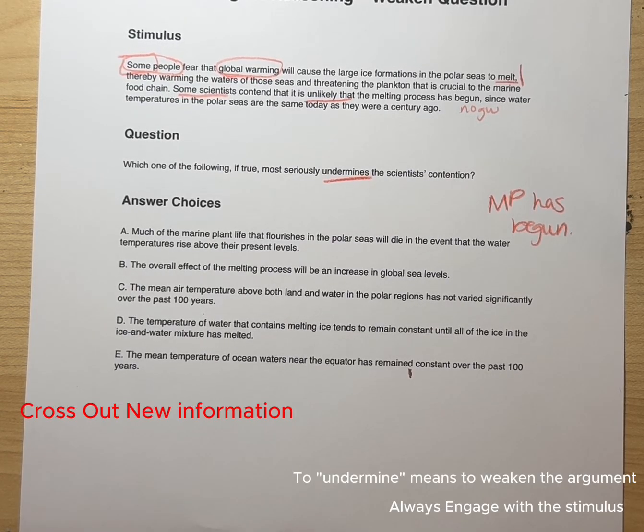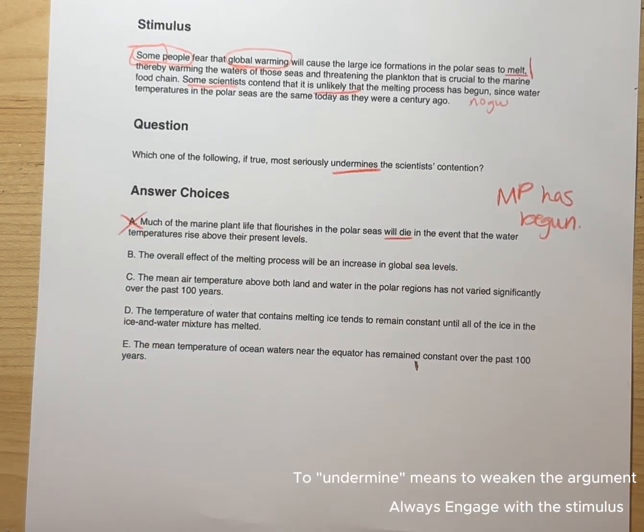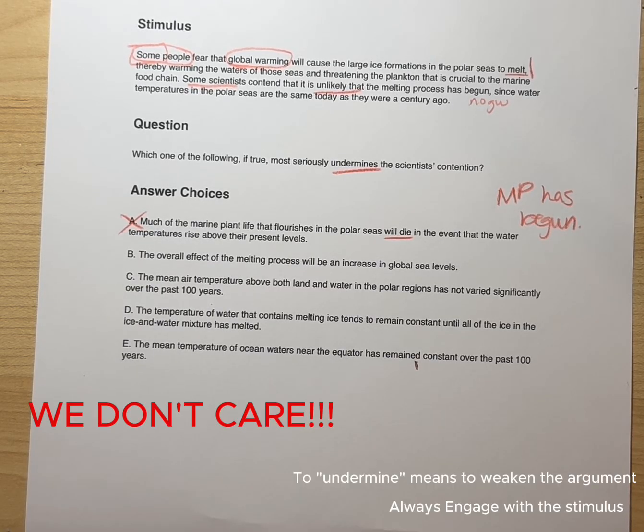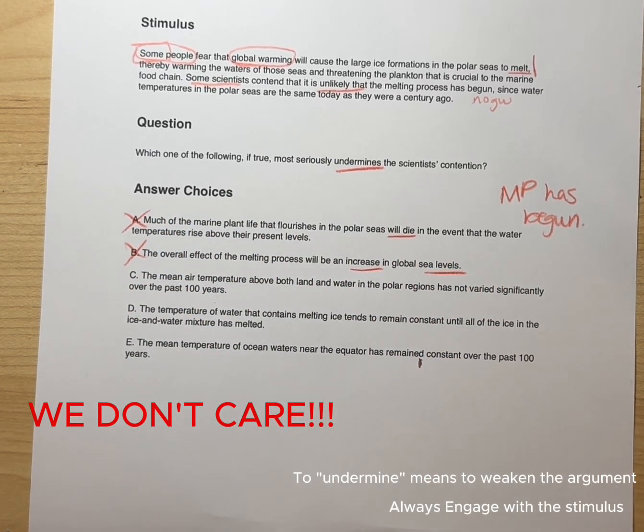It was mentioned in the stimulus, but it's not important to countering the scientist's contention. We have B, the overall effect of the melting process will be an increase in global sea levels. We don't care about global sea levels, and there's no real mention of anything global sea level related.